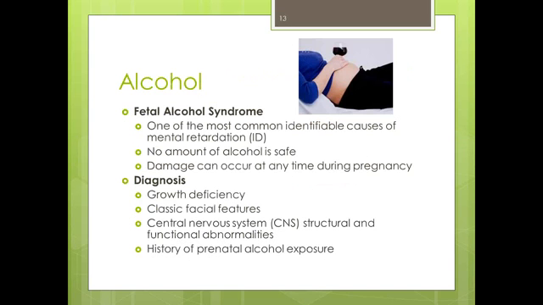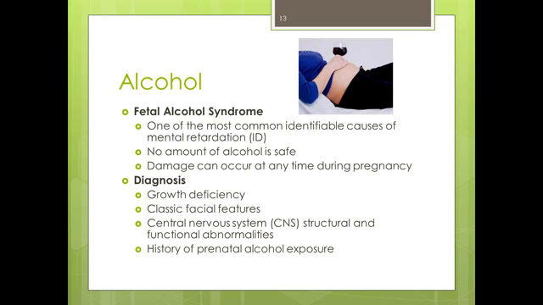so forth. So getting into alcohol, fetal alcohol syndrome, one of the most common identifiable causes of mental retardation, also called ID or intellectual disability. No amount of alcohol is safe. We do know that if a woman is daily binge drinking, fetal alcohol syndrome, if not death, is in that child's future. But mild to moderate drinking is less clearly understood, so all the more reason to avoid it, because ultimately, just because you don't see an effect on the child doesn't necessarily mean it's not there, and we'll talk more about that too.